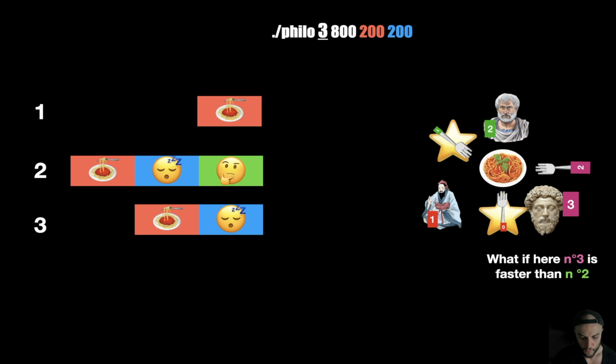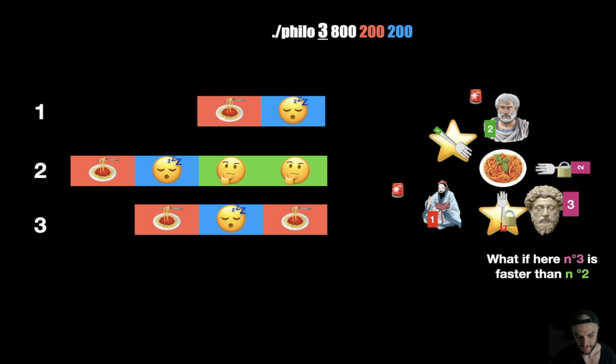What do you think? What if here number 3 is faster than number 2 to take the forks, right? Because of the system conditions, we are in a random area. It's the operating system scheduler that is going to orchestrate everything. So let's pretend number 3 is faster. What is he going to do? He's going to lock both forks, as you can see, and he's going to eat. He's going to eat again, forcing number 2 to think another time.